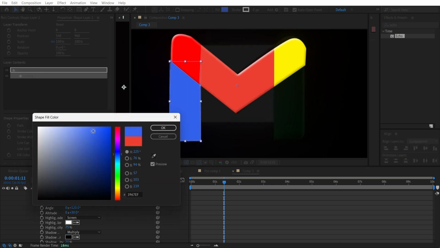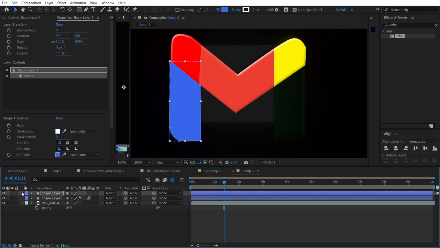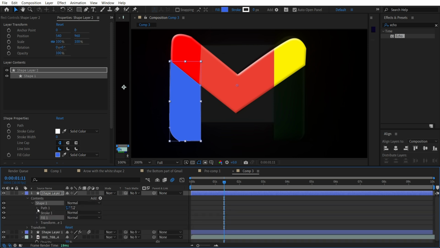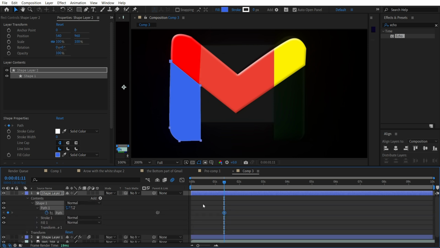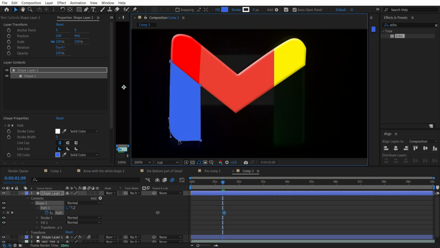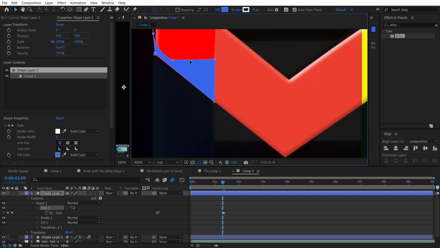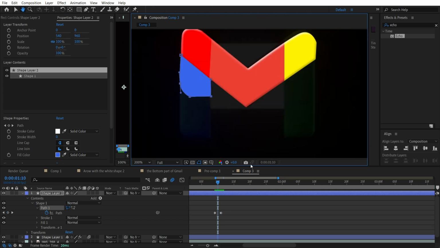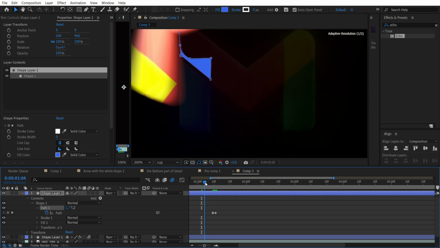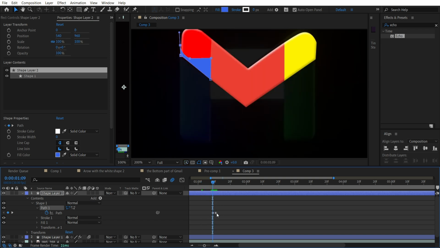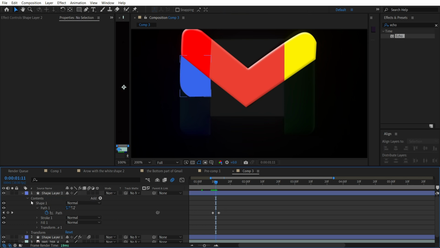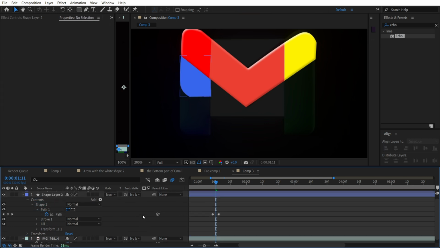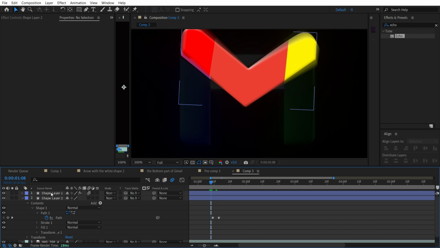This one will be a blue one, and to make it appear, we're going to find the path, and we will leave it in this way like this. Here guys, we are going to select these points over here, and we will set it somewhere here. So we will hide it a bit. I guess it will appear too fast, so we will make it appear from the point our arrow is coming, yeah, and we will also drag it to the bottom, yeah, below our arrow.